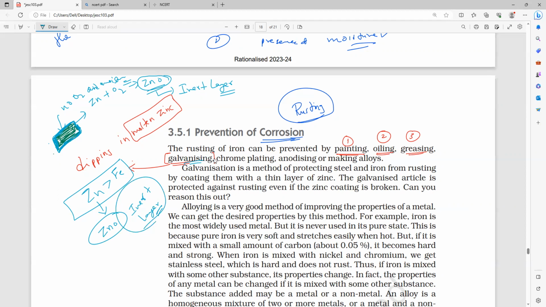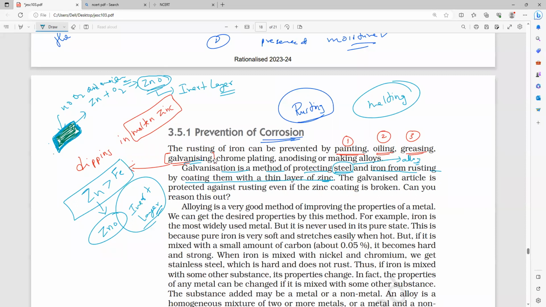So that is what they are saying here. You can see galvanization is a method of protecting steel as well as iron from rusting by coating them with a thin layer of zinc. What zinc? Molten zinc. Understanding, all of you? Molten zinc means melted zinc. Is it okay, everybody? So we have to melt the zinc and then coat it. Now, of course, here steel is not a metal. Steel is actually an alloy.